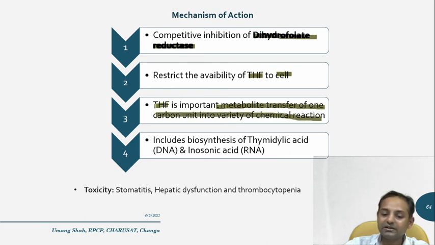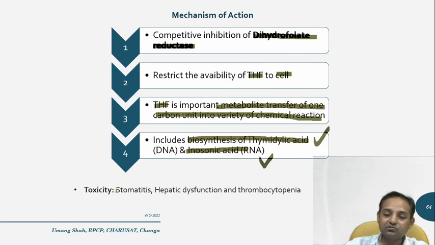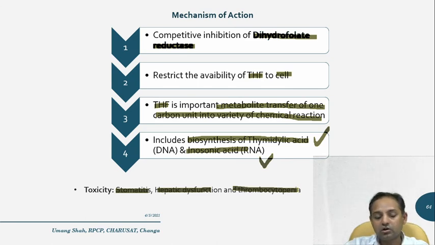So THF is required for the biosynthesis of thymidylic acid and inosinic acid, and as I said, both acids are required for DNA and RNA synthesis. Toxicity associated with this class of drugs includes stomatitis, hepatic dysfunction, and thrombocytopenia. So this is all about the antimetabolite agents.